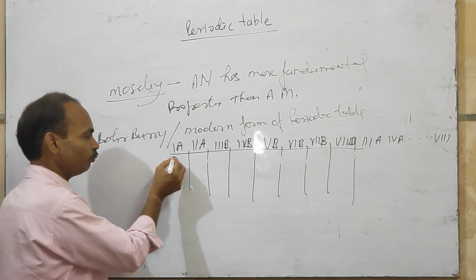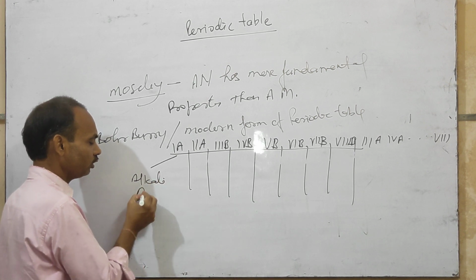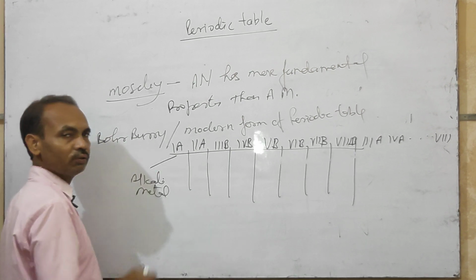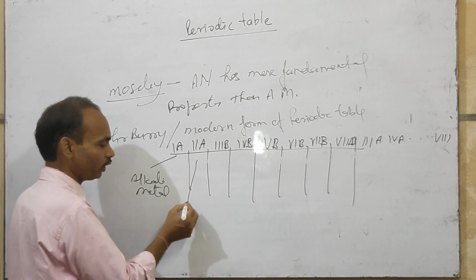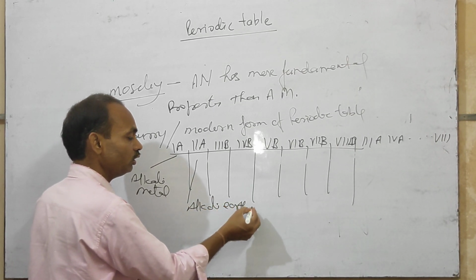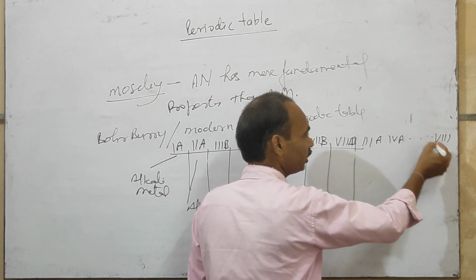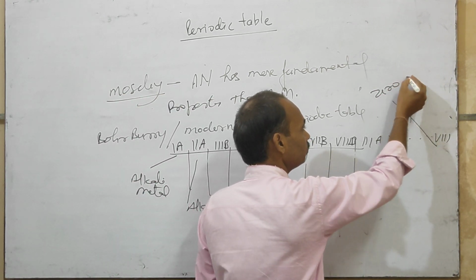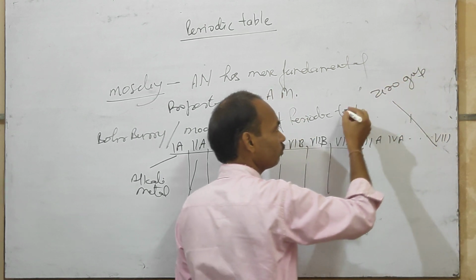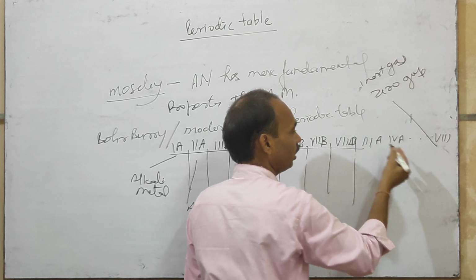The first group is also known as alkali metals, and the second group is known as alkaline earth metals, while the eighth group is known as the zero group, or inert gases.